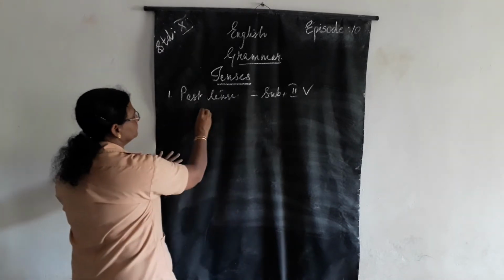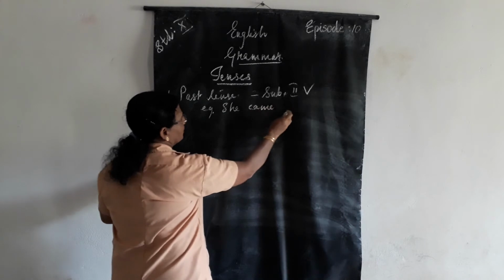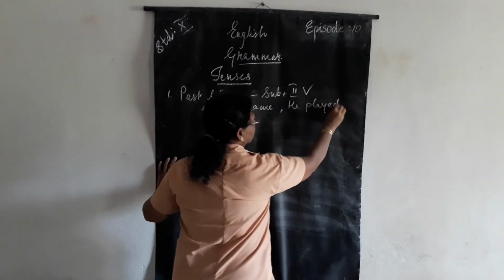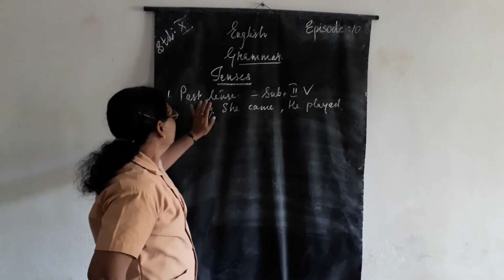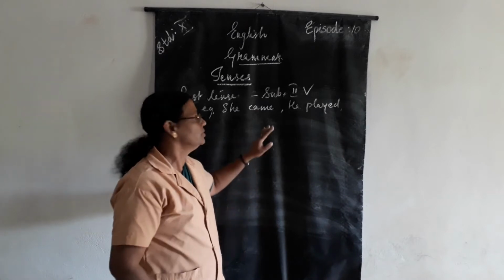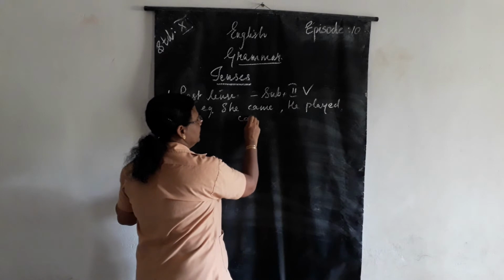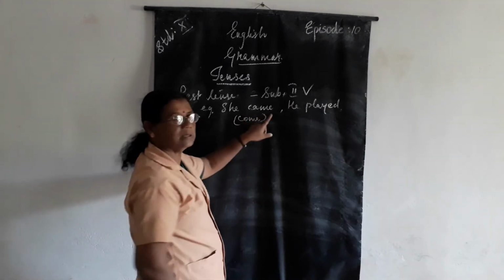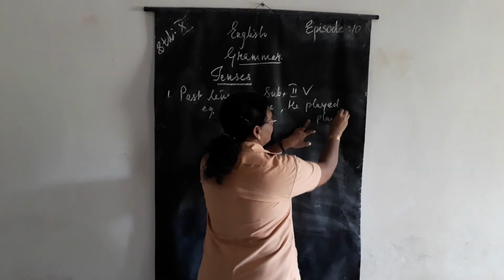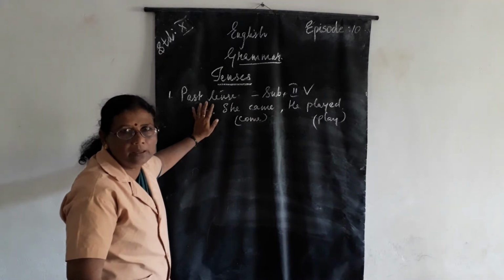For example, she came, he played. Understood? So here in the past, she came means already she had come and she left. So that is the second form of the word come, isn't it? Come is the first form and the second form is came. Here he played. First form is play and the second form is played. Understood? So this is the change in the simple past.